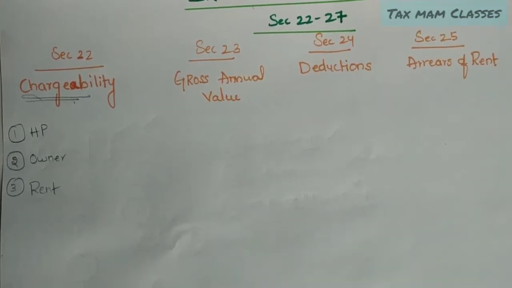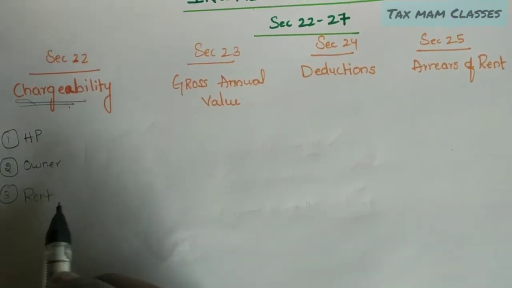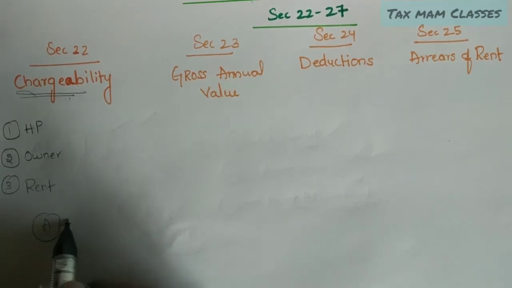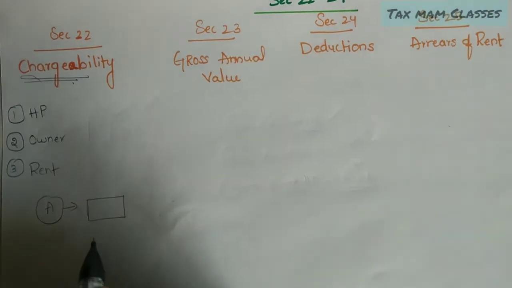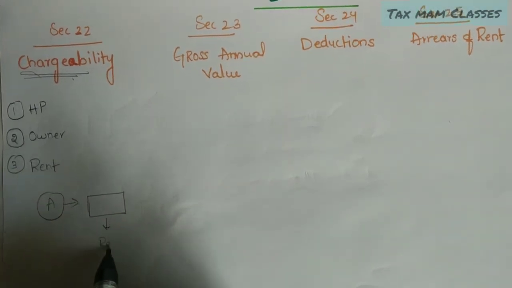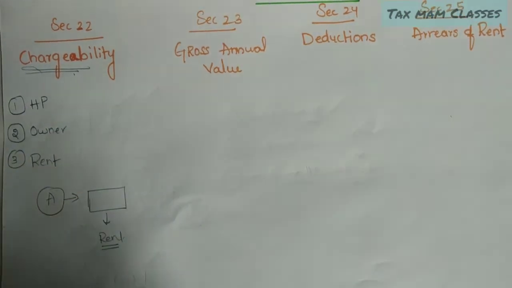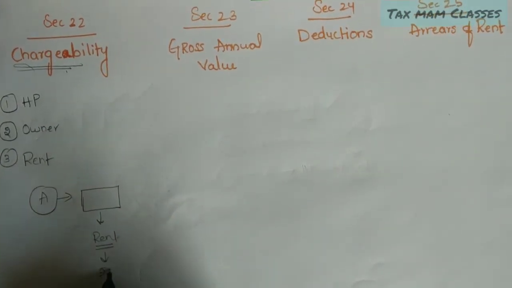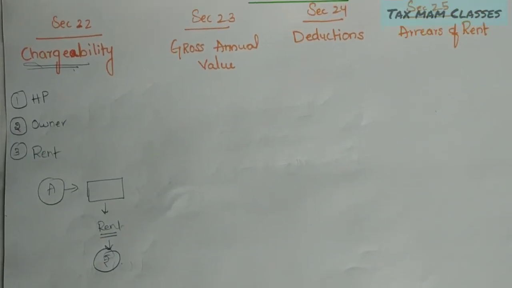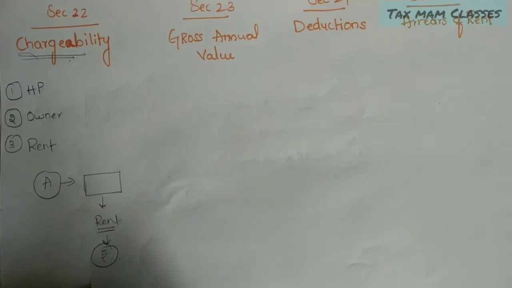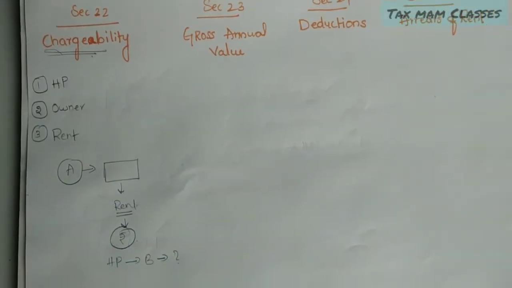So regarding the chargeability, I have one doubt. Mr. A is an SSE who has a vacant land. He rented this vacant land to another person, and on a rent basis he is earning income. So my doubt is, under which head is it taxable? Under the head income from house property, or business, or anything else.